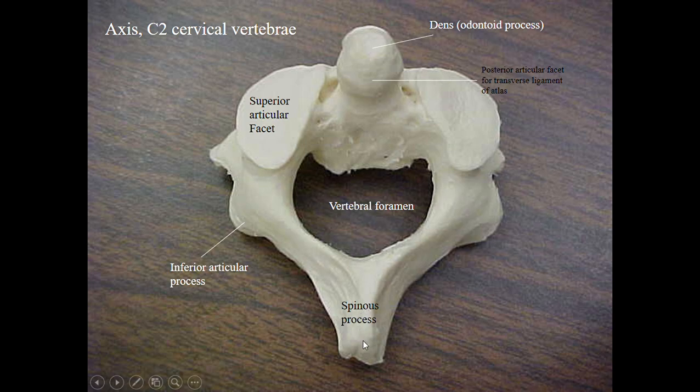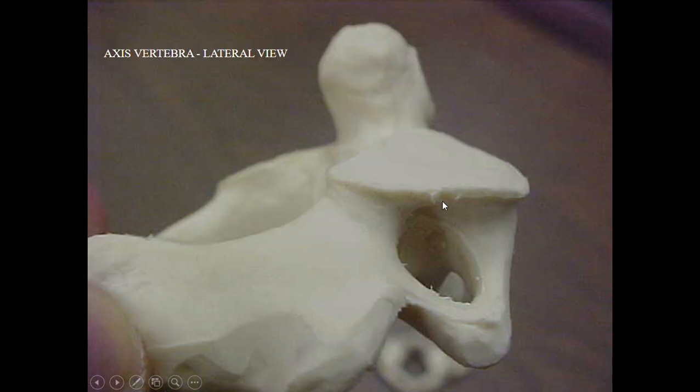Bifid means the tip of the spinous process is divided, or it can be seen as separated, so that it is named as a bifid. It is powerful, giving attachment to muscles and ligaments. The transverse process has the foramen transversarium like this. The transverse process of the axis vertebra also shows a foramen transversarium.